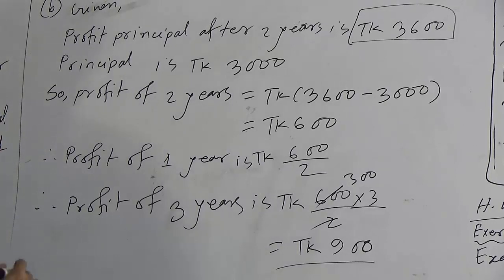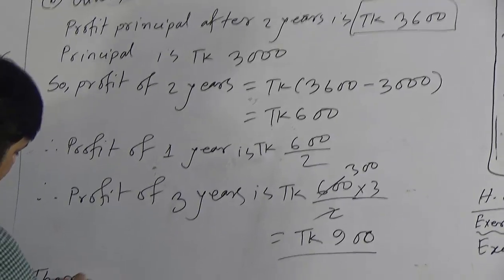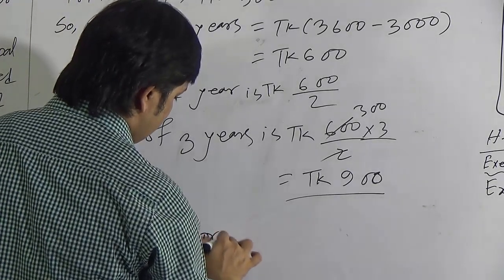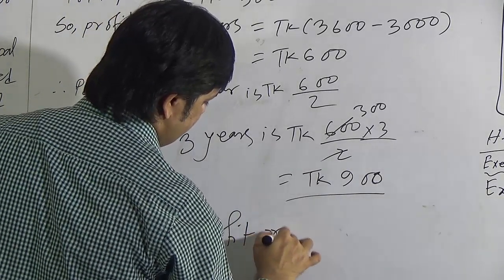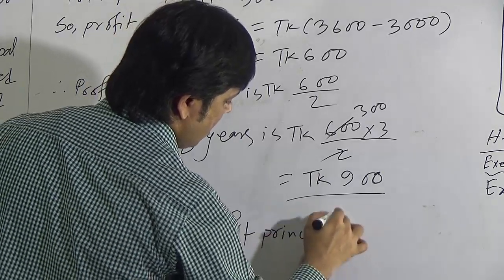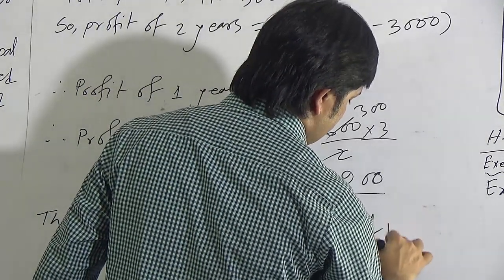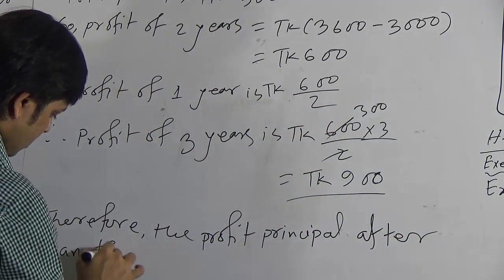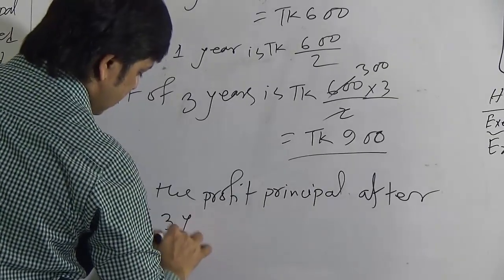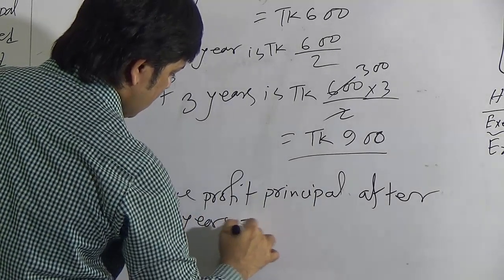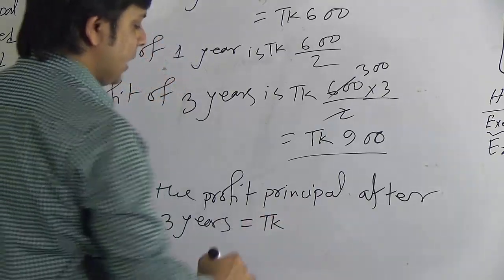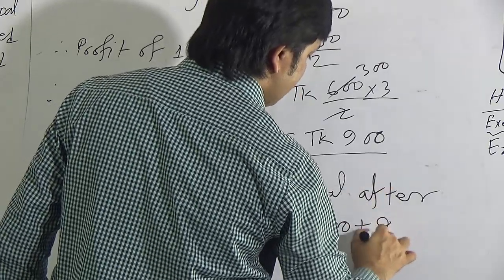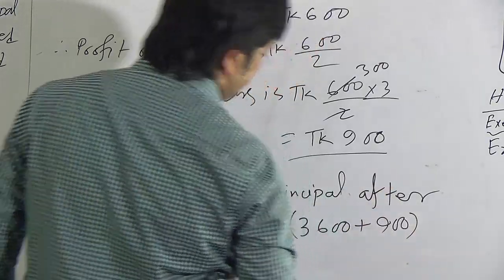Therefore, the profit principal after another 3 years is equal to taka, we know the profit principal after 2 years is 3600, and we need to add just the profit of 3 years, that is 900.